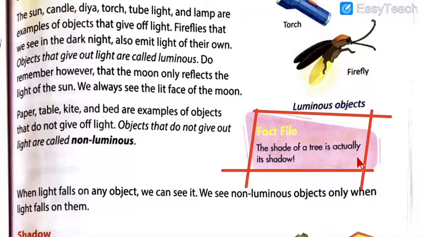The shade of the tree is actually its shadow. Obviously, when you sit under the shade of the tree, the sunlight doesn't hit you on the head. You are under the tree, so you are safe from the sunlight. But the shade of that tree is actually the shadow of the same tree. The black shade, if you notice now, is the shadow of that tree.